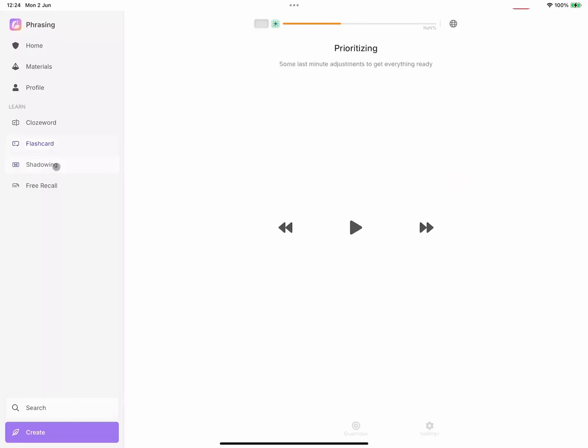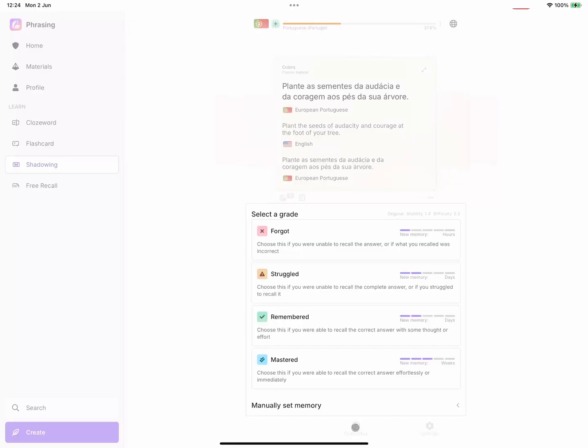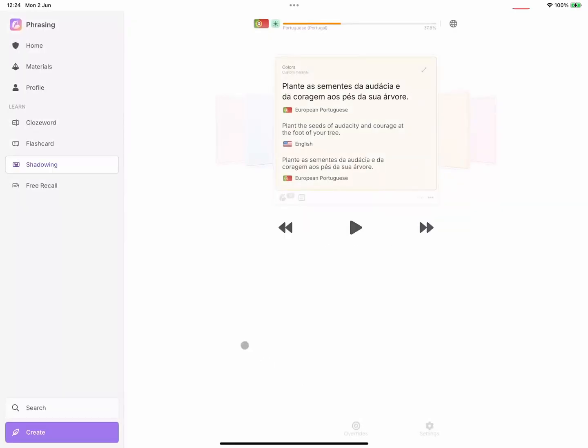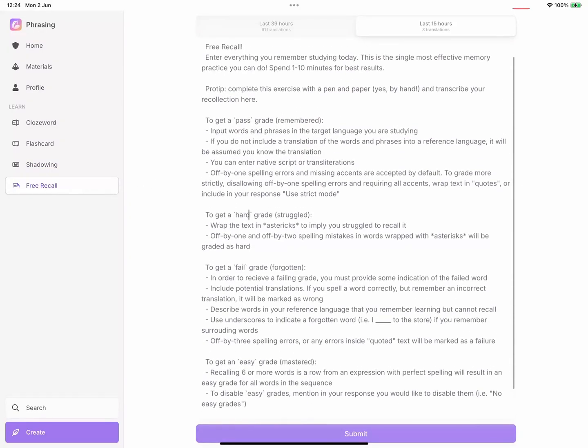There's a shadowing modality for a passive, hands-free, audio-only experience. By default, this doesn't affect the recall of the words you see, but you can always tell the algorithm how well you know each translation with the override section in the bottom. Lastly, there's the free recall section, which is the single most effective memory practice you can introduce into your studies. It's also a great way to skip sometimes dozens, if not hundreds of reviews.